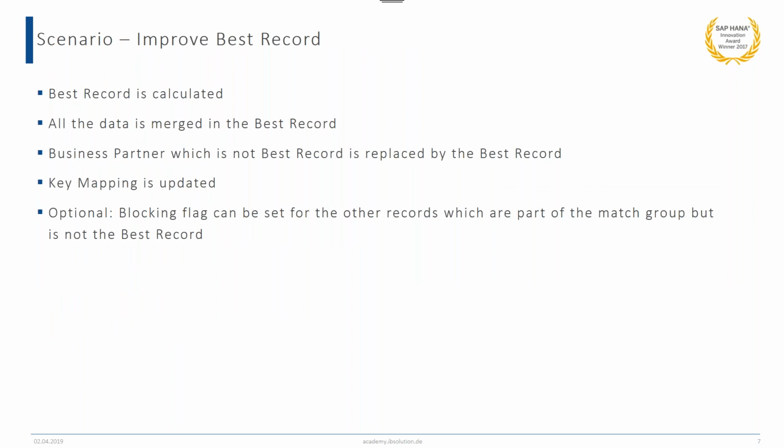So let's see how improve best record is processed. The best record is calculated based on the match groups. All the data is merged in the best record. If a business partner is not part of the best record but is part of the match group, then that business partner is replaced by the best record and the key mapping is updated. We can set the blocking flag for the records which are not part of the best record. This is an optional step.